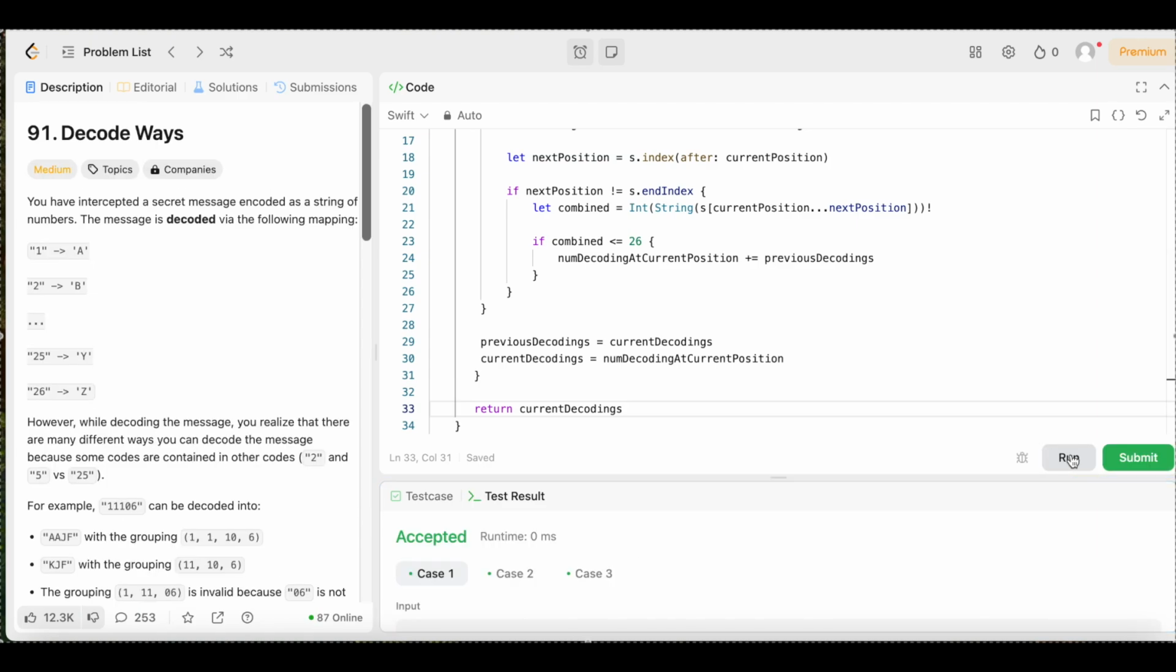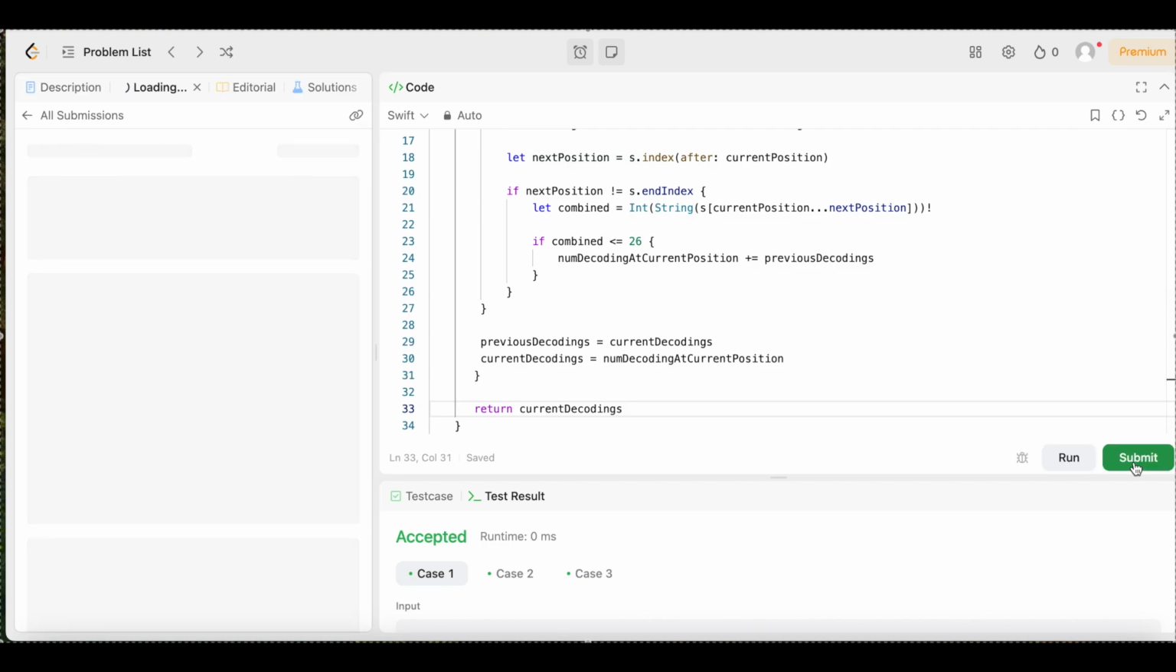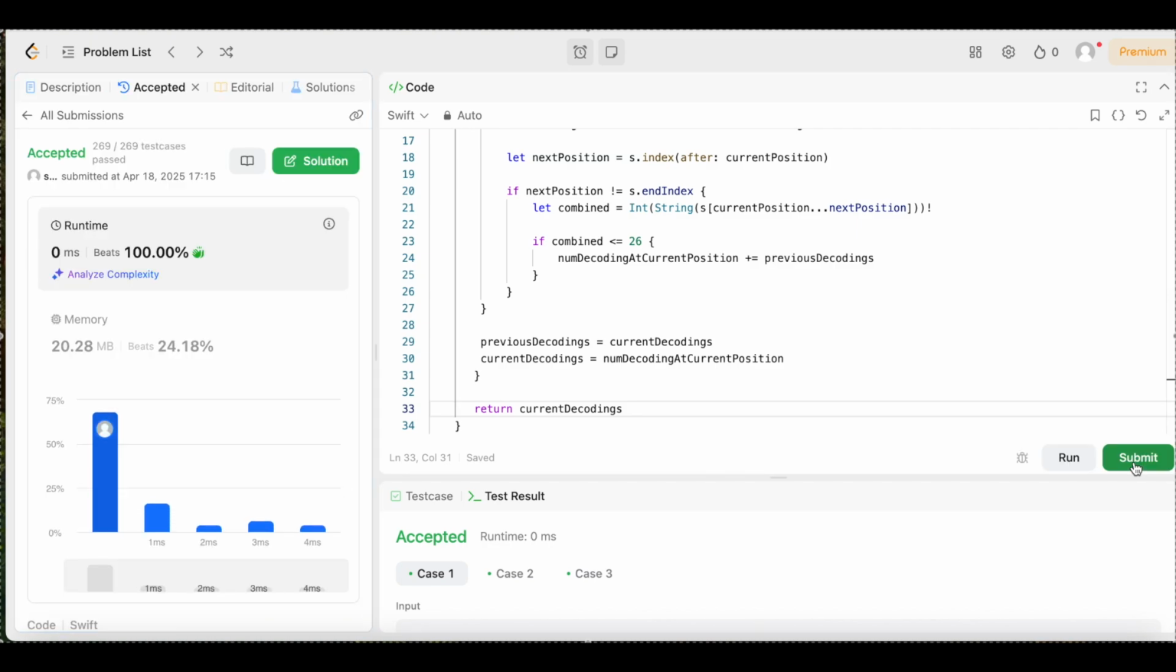And it's accepted, y'all. Look at that. That's what I'm talking about. First try. So let's go ahead and submit it. Make sure it's still accepted after we submit it. Look at that, y'all. 0 milliseconds beats 100% of users with Swift. That's what I'm talking about. That's what I like to see. Those are some good numbers right there.